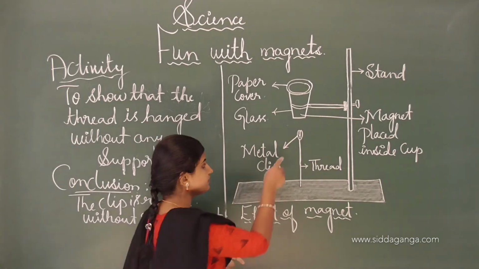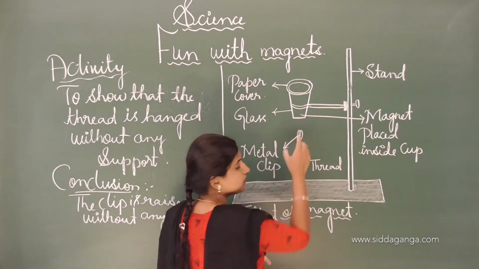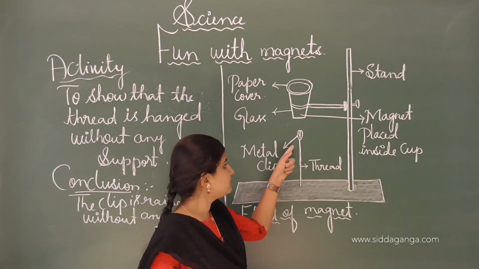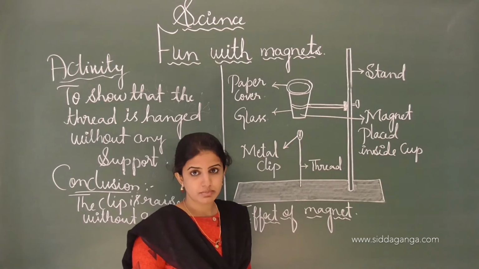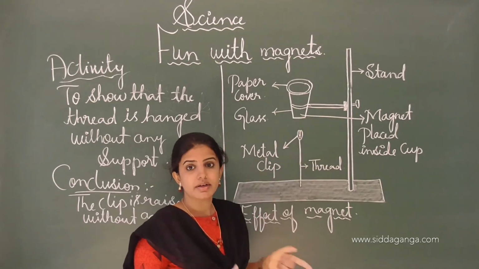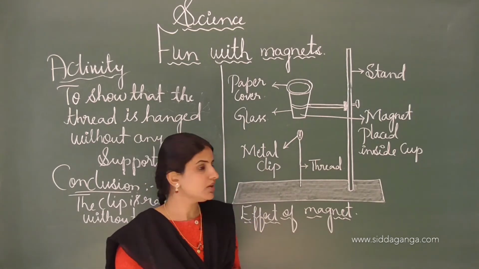When we bring the thread with the metal clip near the cup, an attraction takes place. The metal clip is a magnetic material, whereas the magnet is present inside the cup, and the magnet shows the property of attraction as well as repulsion.